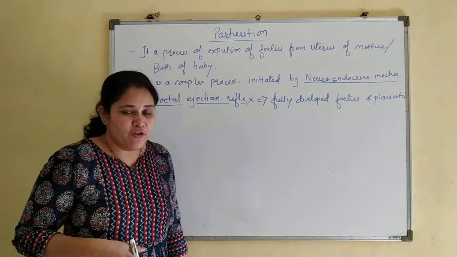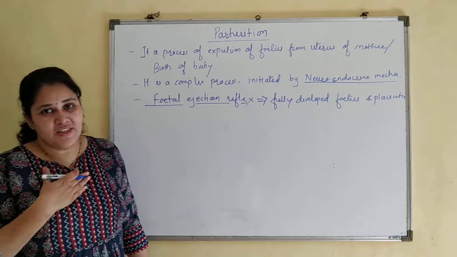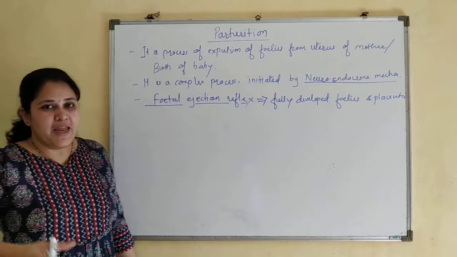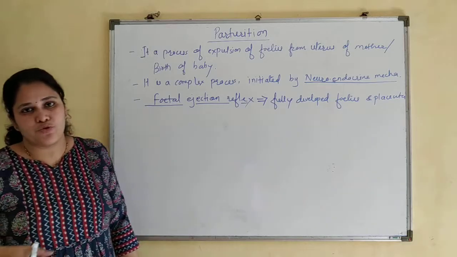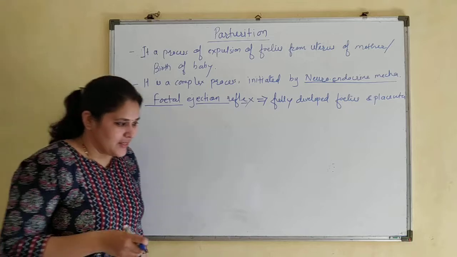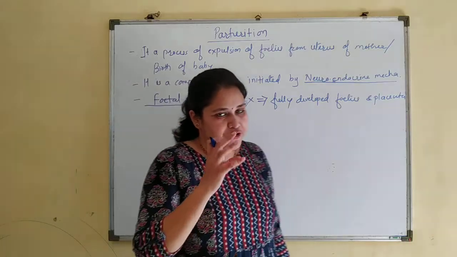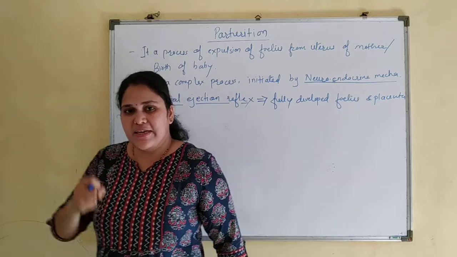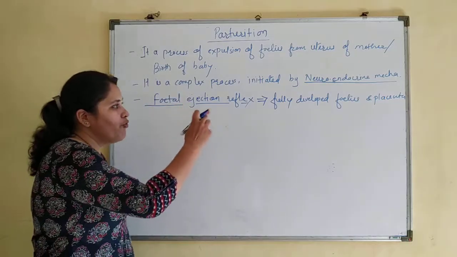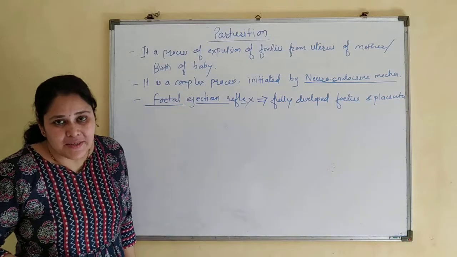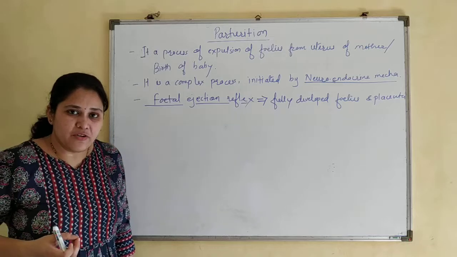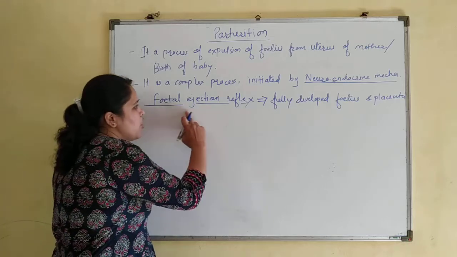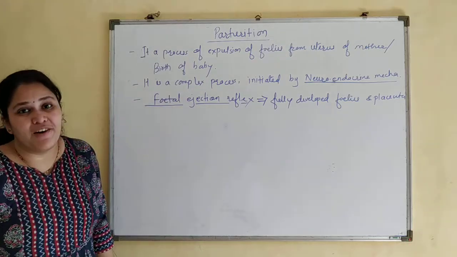But by the end of pregnancy, the baby has to come and the placenta has to be removed. For that sake, the uterus starts contracting. These mild uterine contractions are initiated by the fully developed fetus and placenta, and these mild uterine contractions are known as the fetal ejection reflex.